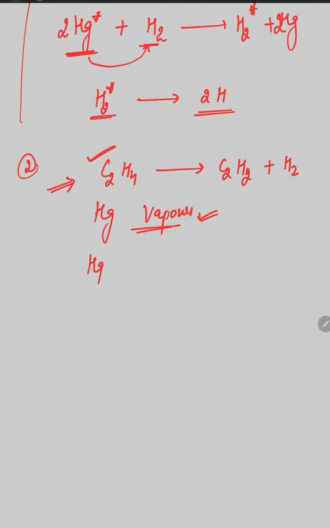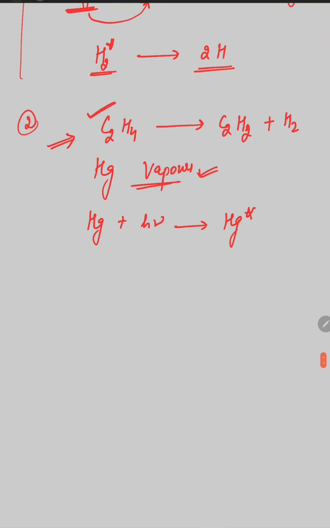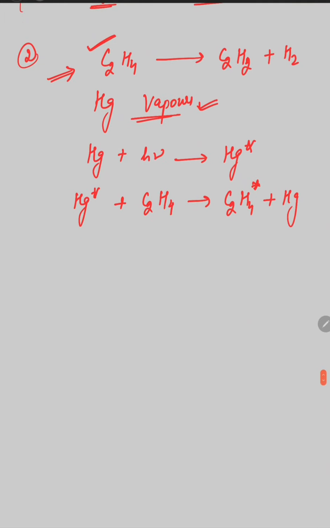What happens? Mercury absorbs the particular radiations and it is excited to the higher energy state, and this mercury in the higher excited state reacts with the ethylene molecules and excites the ethylene to the higher state, and mercury comes back to the ground state.